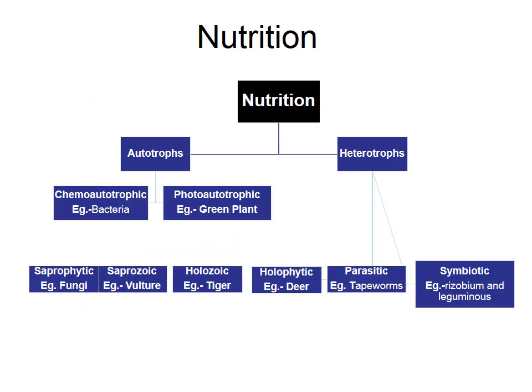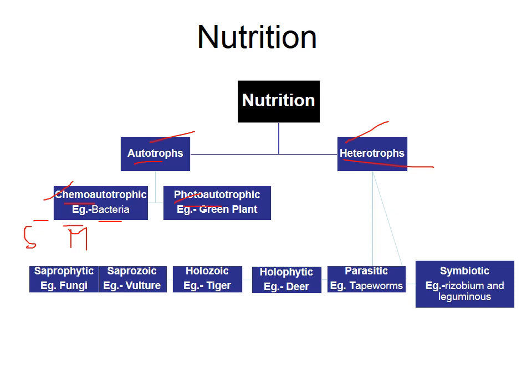Now the nutrition is also of two types, that is autotroph and heterotroph. Autotroph nutrition, auto means itself, so organisms that make their own food are called autotrophs. And heterotrophs are organisms that can't make their own food, they depend on the autotrophs. So autotrophs are of two types, chemoautotroph and photoautotroph. Chemo means they chemically synthesize their own food, like sulfur bacteria and methanogenous bacteria. So they make their own food from sulfur, methane. Through chemical reactions they can make their own food.